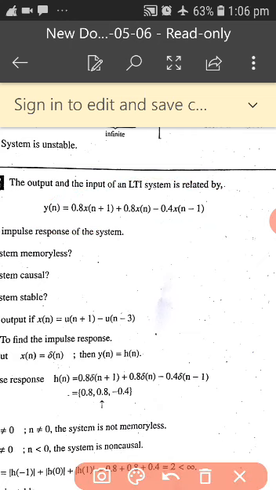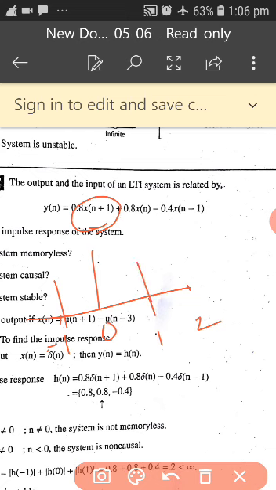First you have to draw your x of n plus 1, which is at minus 1, 0, 1, 2, and all the amplitudes are 0.8.